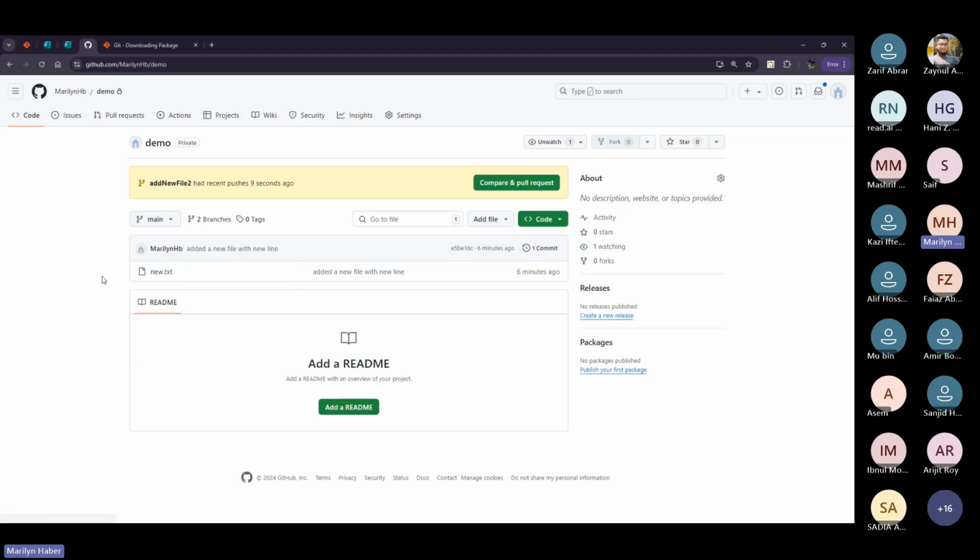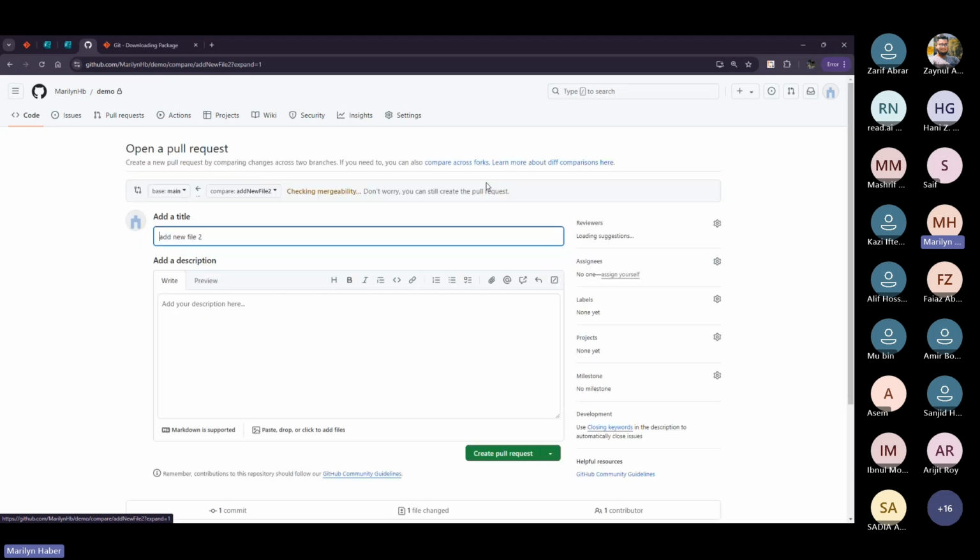So if I need to merge this branch with the changes from someone else into my main branch, I have to first create a pull request. So here I'm creating a pull request that I want to merge within the main branch. It's a request of changes that I'm sending into the main branch.